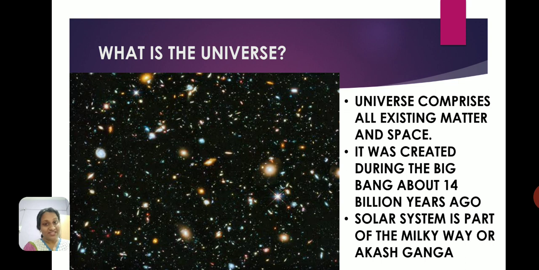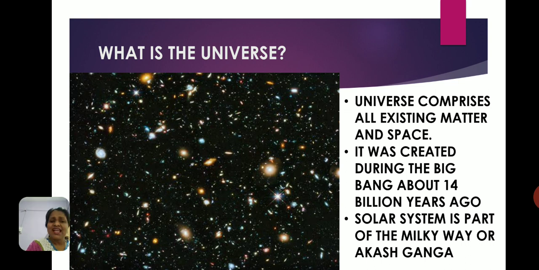So the universe consists of all existing matter and space. Everything that you have in space and all the matter that is there is a part of the universe. And when was it created? Around 14 billion years ago. How was it created? By something called the Big Bang theory. What is the Big Bang theory? We'll learn about it later. We just need to remember the name right now so that we can learn step by step. We'll build on the information that we are learning now.